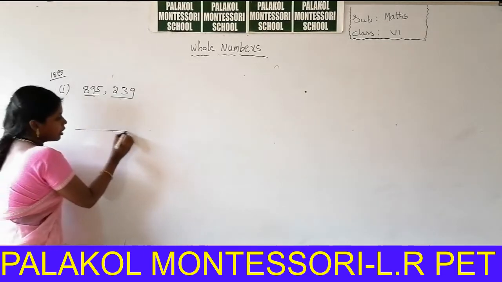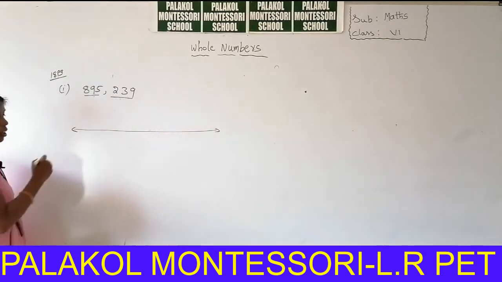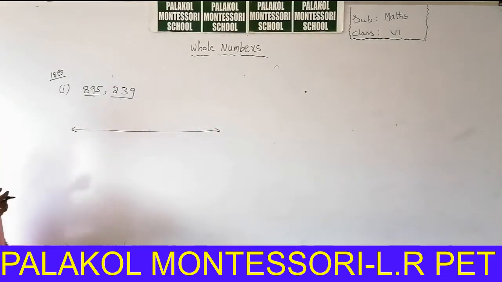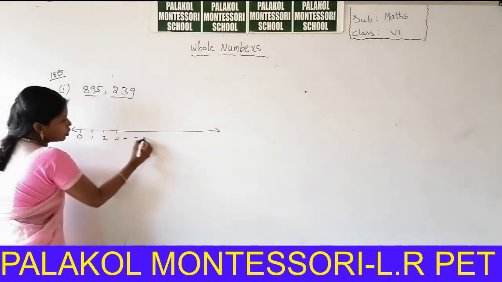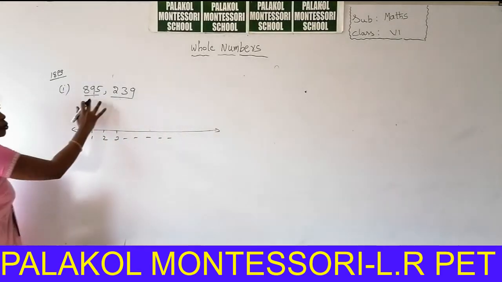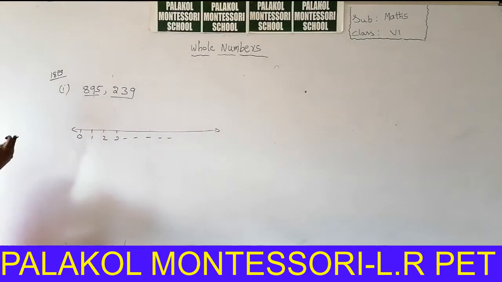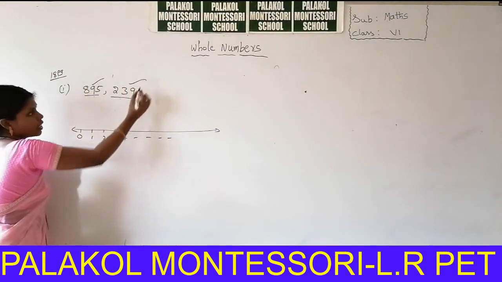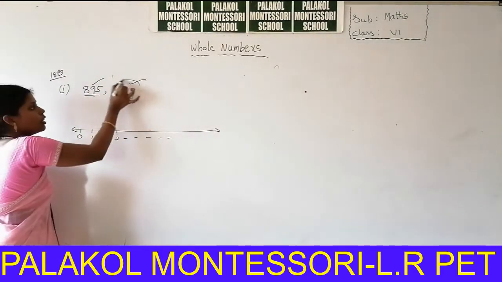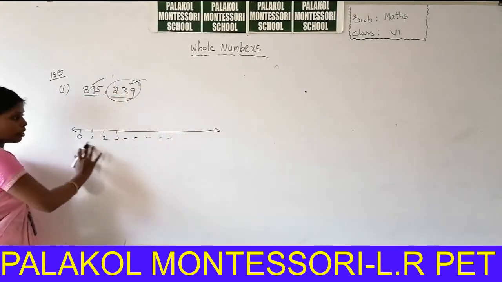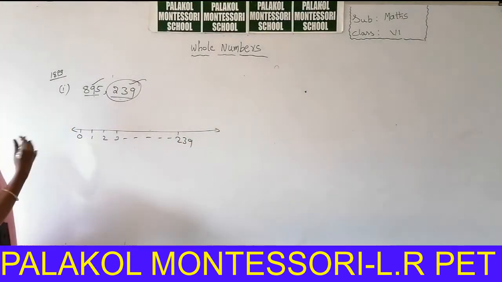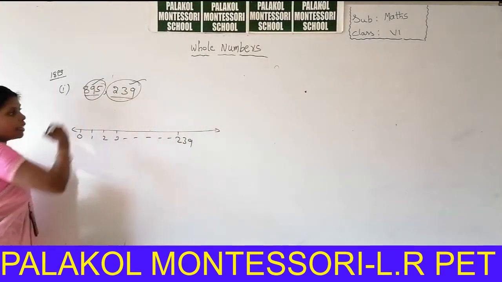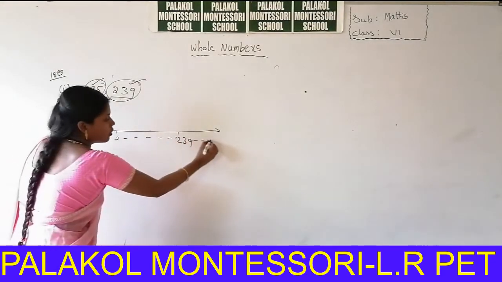For example, you can take the number line. You can represent the whole numbers on the number line. The whole numbers start with 0, 1, 2, 3 and so on. So first, in these two numbers, which number comes first, 895 or 239? Very good students, 239 will come first. We can go onwards, at some time 239 will come. After that, which number will come? 895. You can go onwards in this.